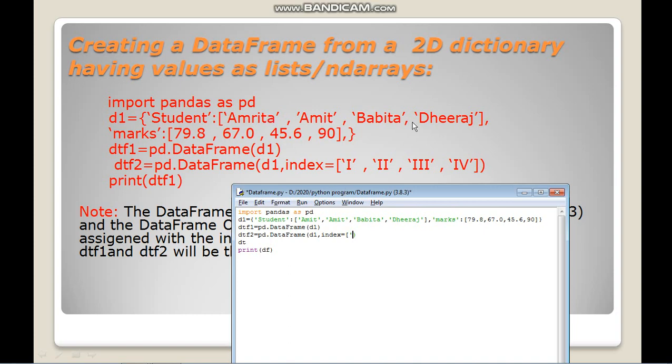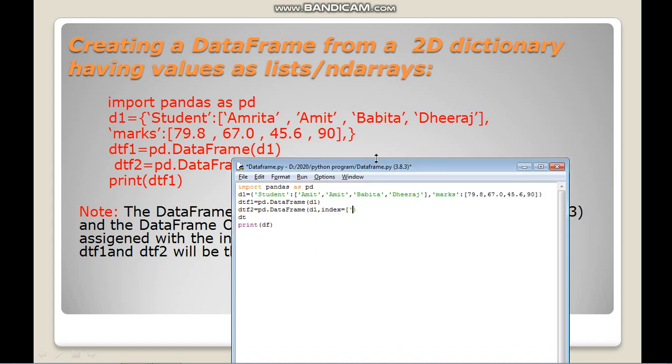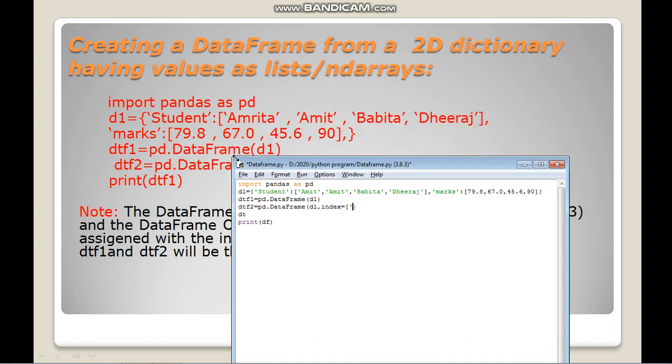You only have 4 values: 1, 2, 3, 4. So all these values will be the different rows, and these are the columns. So you have value using a single quotation. You can use single or double quotation, any quotation you can use in Python.